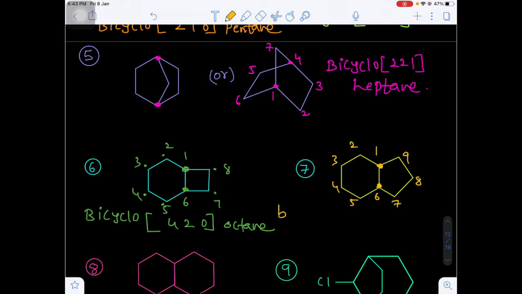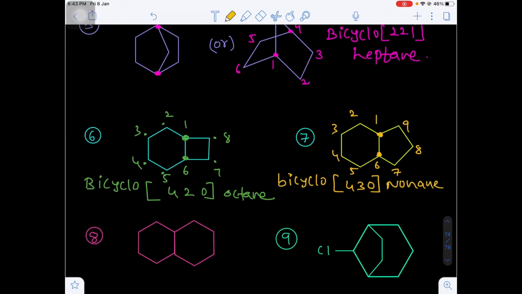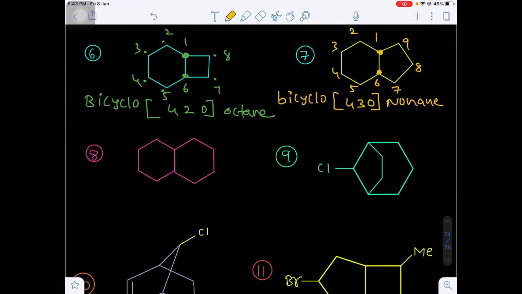Okay, so that's why what I am writing here, bicyclo. On the left hand side there are 4 carbon atoms, on the right hand side 3 carbon atoms, in the middle bridge 0 carbons, that is no carbon atoms. So that's why bicyclo 4 3 0. Total how many carbons are there? 9 carbons are there. That's why I am writing nonane. Okay.